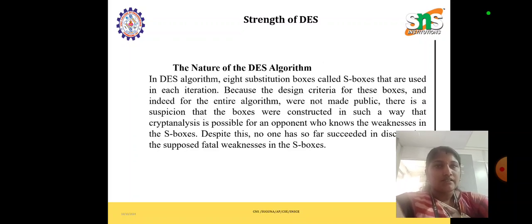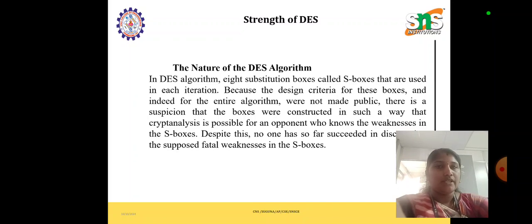Next is the nature of this algorithm. It consists of 8 substitution boxes, which we call S boxes, and we also use an initial permutation, expansion table and substitution tables for doing a single round of the encryption process. For a single round of 32 bits we use all these substitution boxes and permutation boxes. Because of this Feistel design structure, the design criteria of these boxes are not made public.